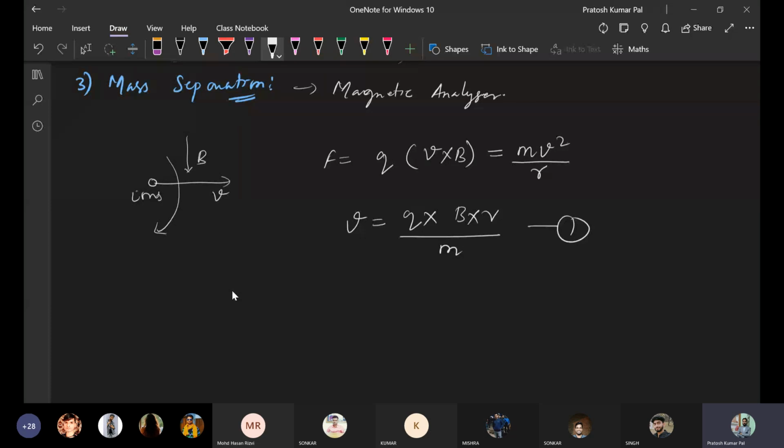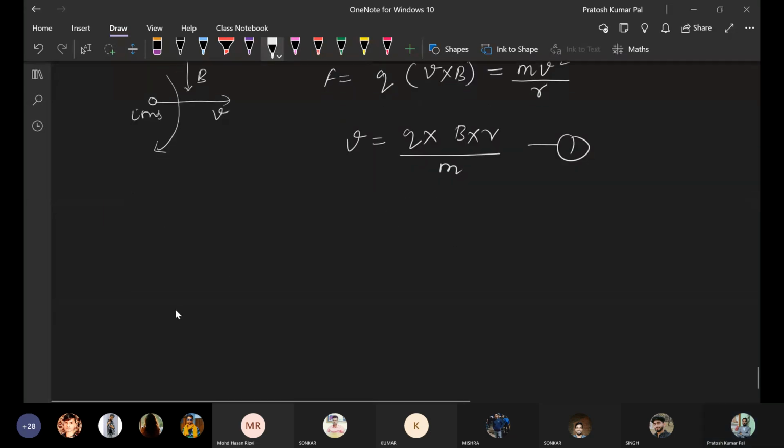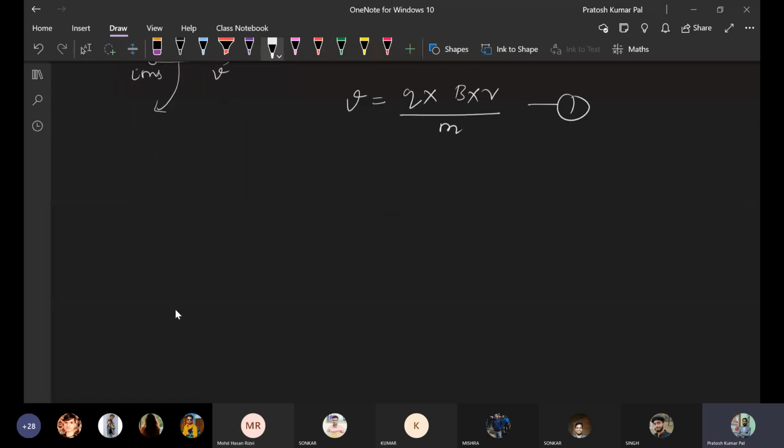In the next part we will see, once these ions are being accelerated, they will have a mass and also a velocity, so they have kinetic energy.